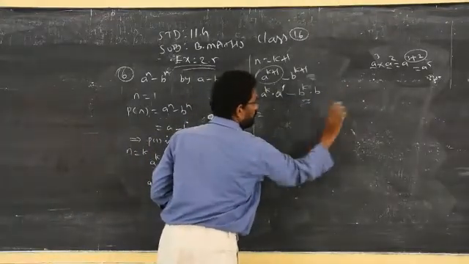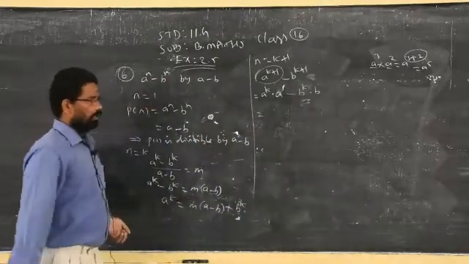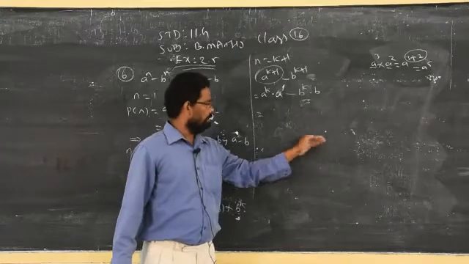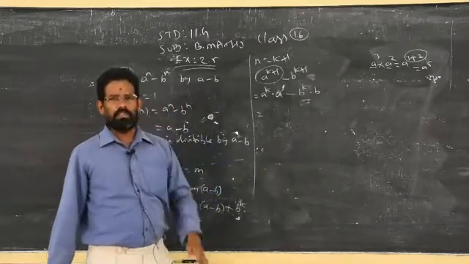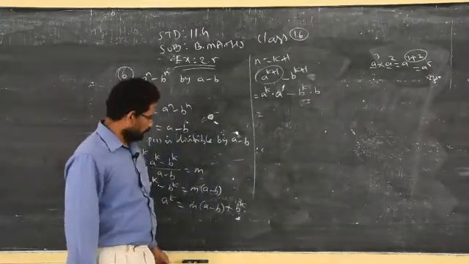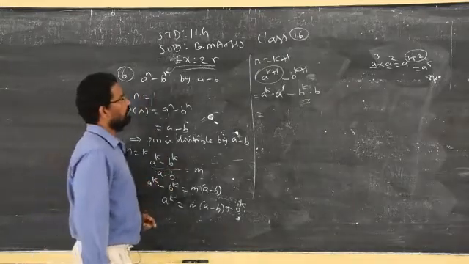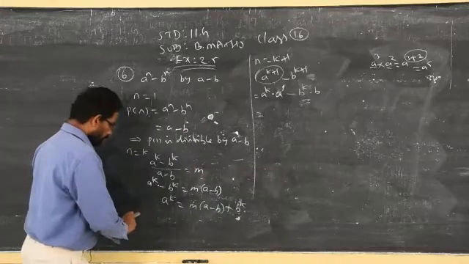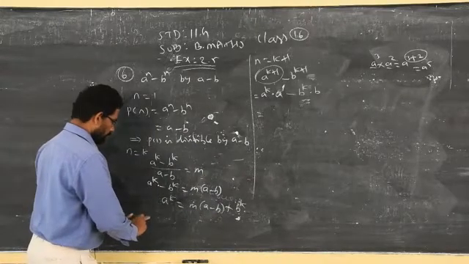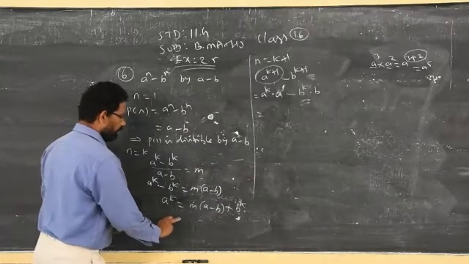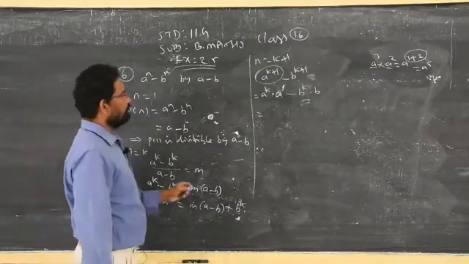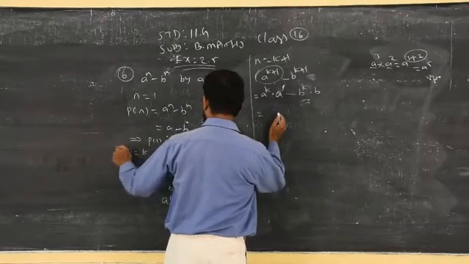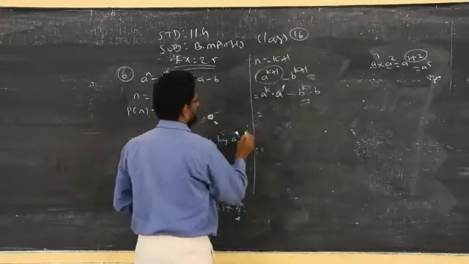Just now I explained, clear? So that is not allowed. Even if used, even if the answer comes exactly as the required answer, that is not acceptable. The reason is you consider this is true, then only you go for n equal to k plus 1. That statement I missed: you have to write n equal to k plus 1, to prove that k plus 1 is true when k is true, that you have to write. Here assume n equal to k is true, that you have to write.